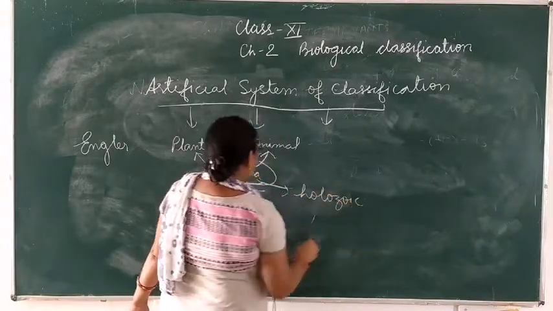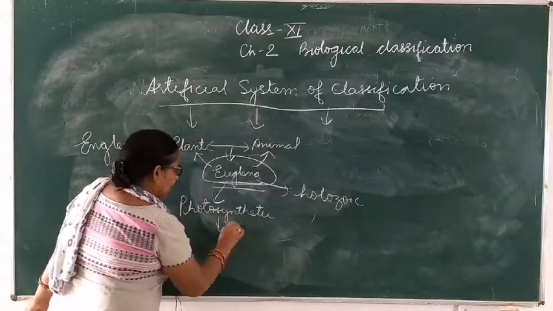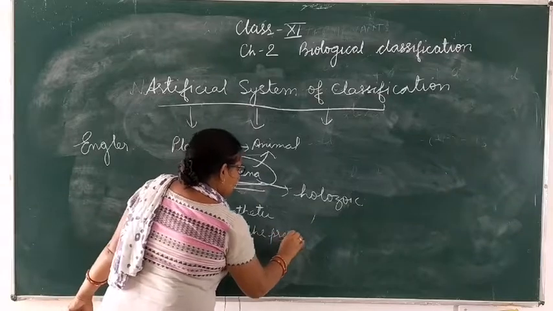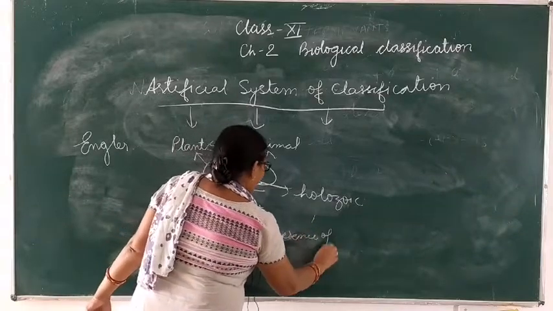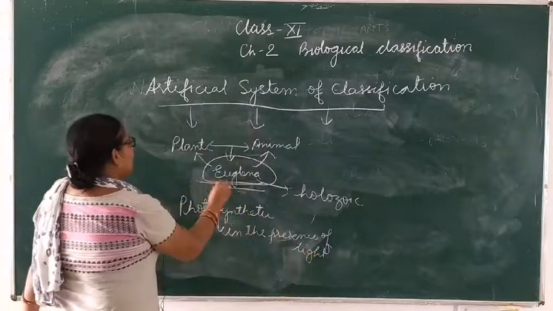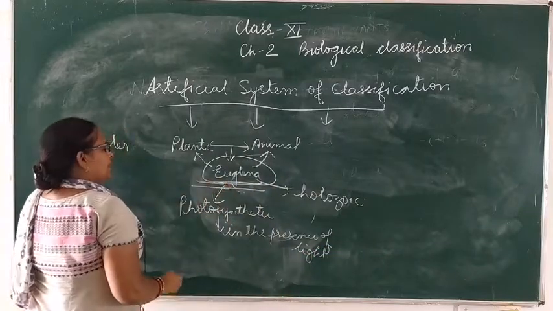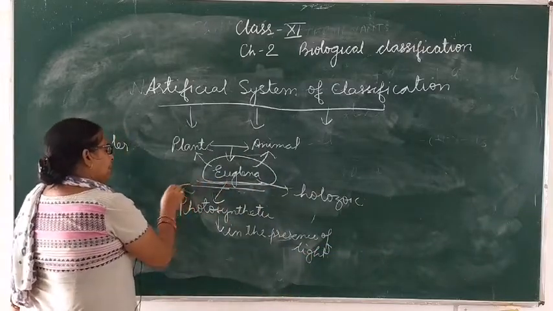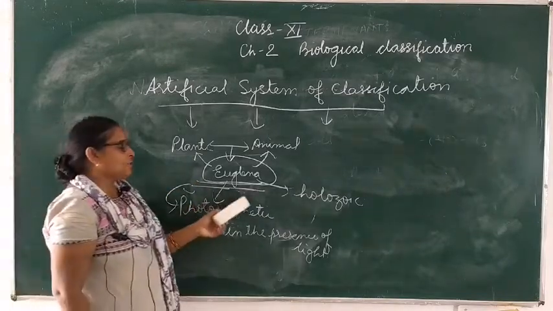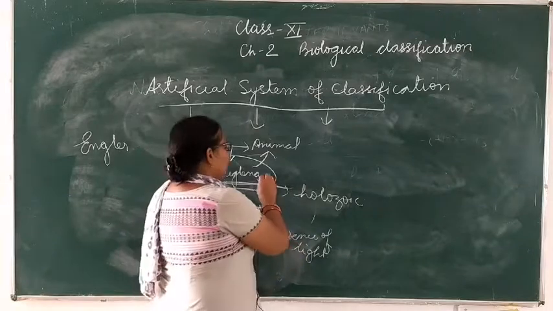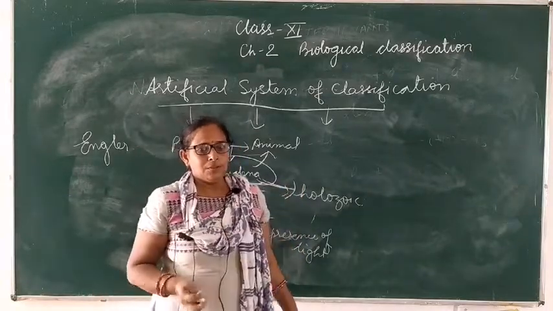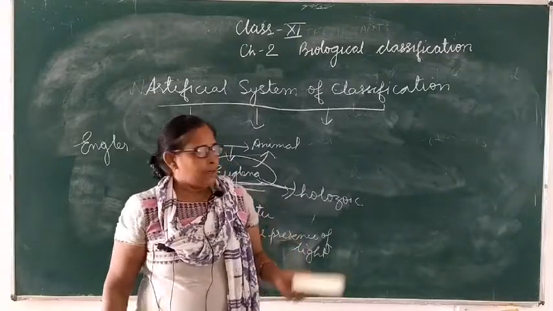It means in the presence of light, Euglena prepares its food by the process of photosynthesis. But if light is not there, then Euglena starts taking in food with the help of pseudopodia.